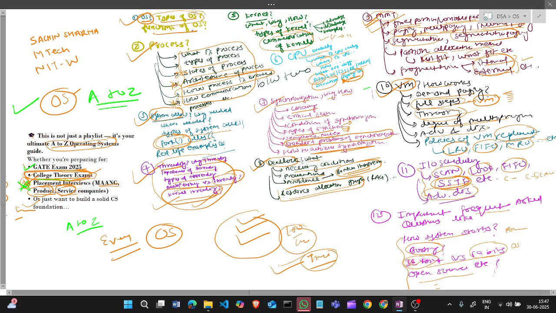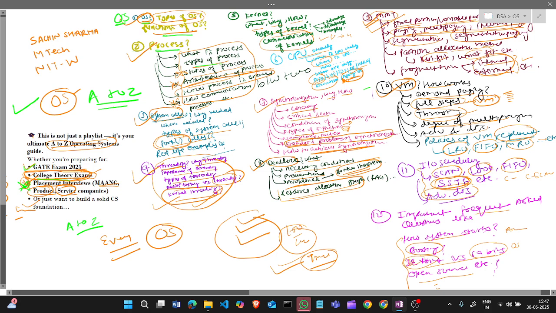First chapter will be the operating system. What is an operating system, types of operating system, functions of operating system, what is the importance, what are the advantages and disadvantages of operating system, and which type of operating system is used now, with real life examples.